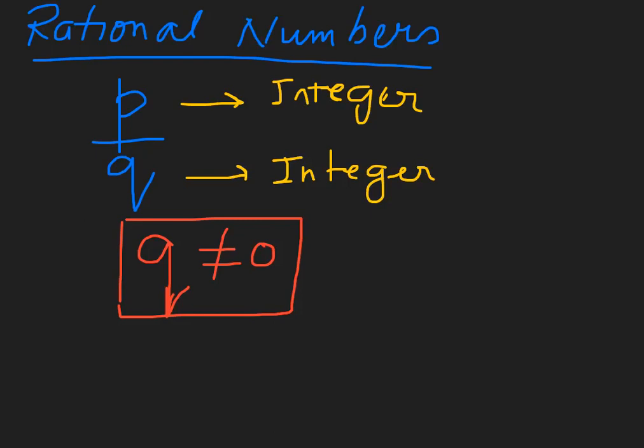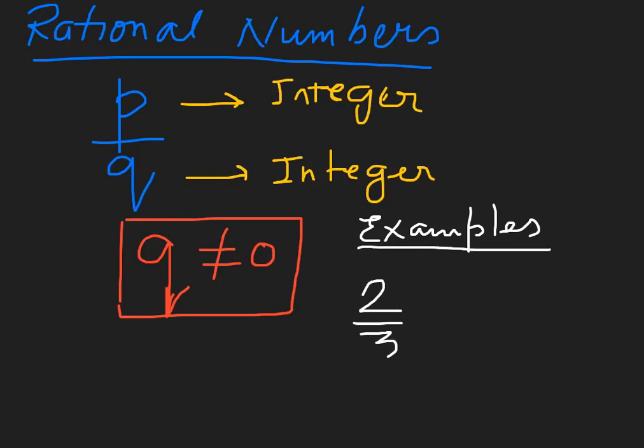So let me write some examples of rational numbers. If I write the example 2 upon 3, is it a rational number? Yes, it is a rational number because 2 is an integer, 2 एक integer है और 3 भी एक integer है. So 2 upon 3 is a rational number.